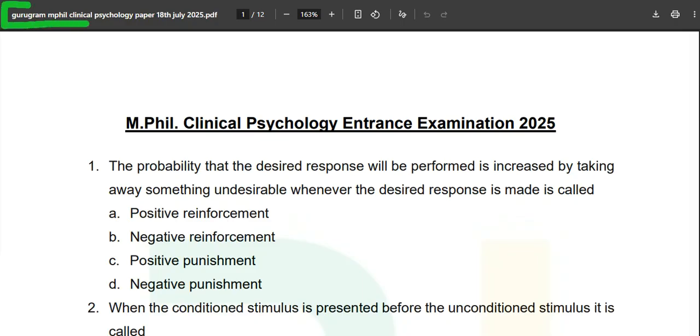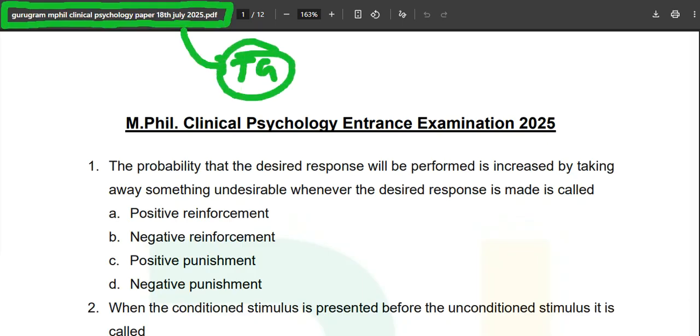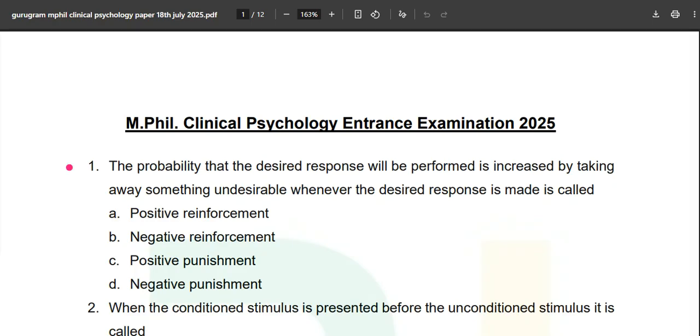In this video, Gurugram MPhil Clinical Psychology paper, 18th July 2025, and this paper can be availed in the Telegram group completely free. Now, question number one, but before I start,